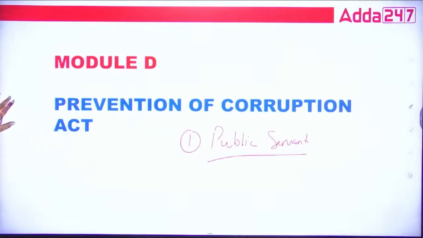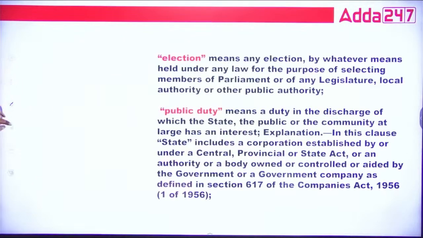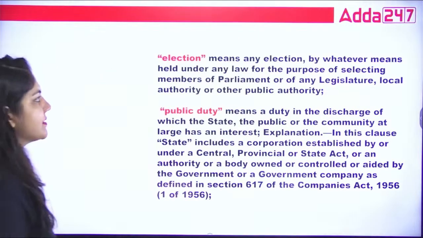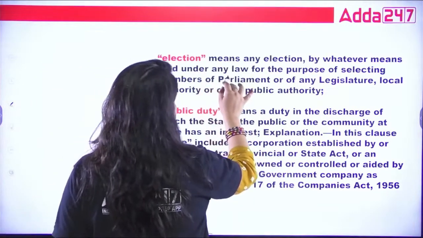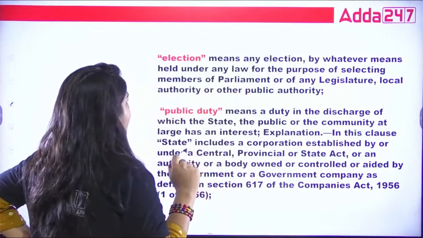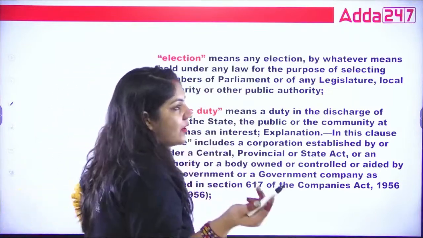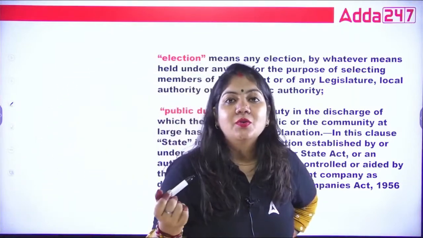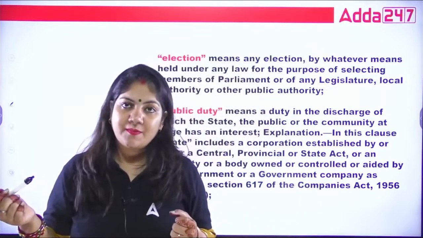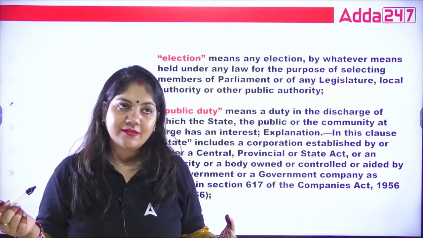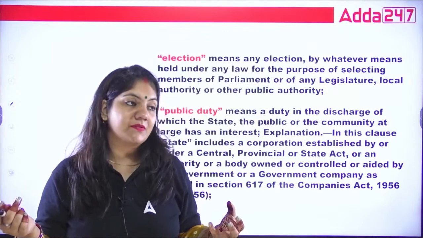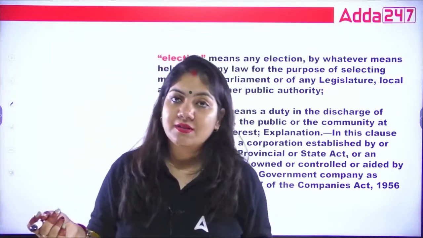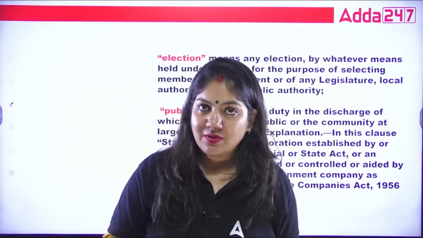Before starting with public servant, the first is, what is election? Election is whatever means held under any law for the purpose of selecting a member of parliament. It means 2024, as you know, the election is going to be held. In the state assembly, which we also call the Vidhan Sabha, whatever election is going on is called this.